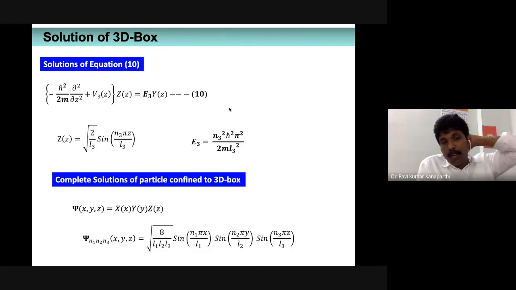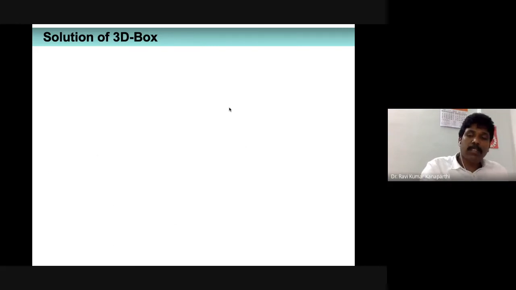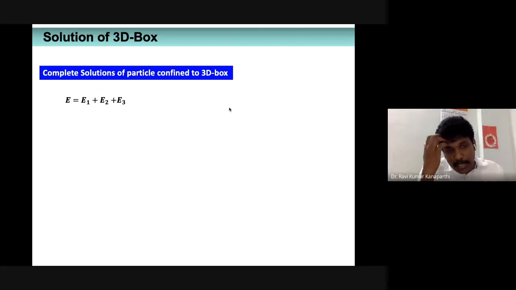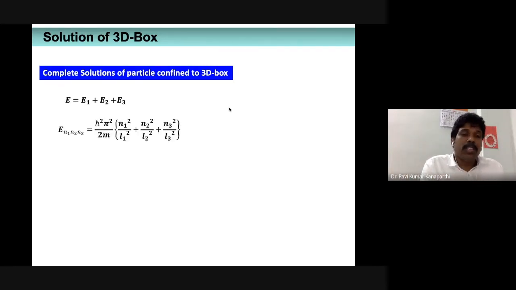And overall, the normalization constant is going to be square root of 8 by L1, L2, L3. And the wave function is sine n1 pi x by L1, sine n2 pi y by L2, sine n3 pi z by L3. So that is the wave function. Now, what about the energy expression? The energy expression is nothing but the summation of E1, E2 plus E3. Therefore, you just write down those things.